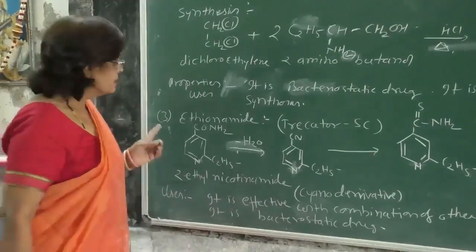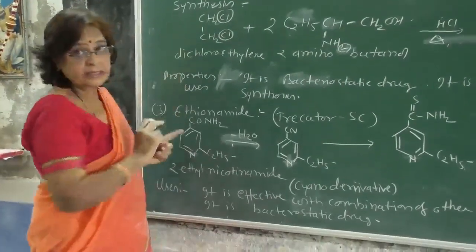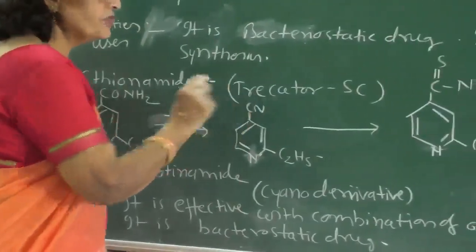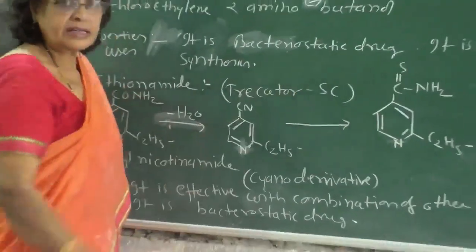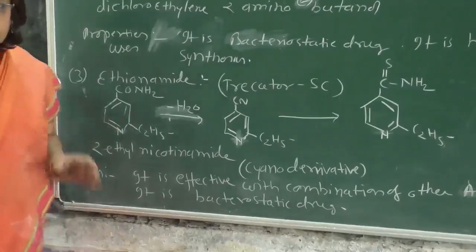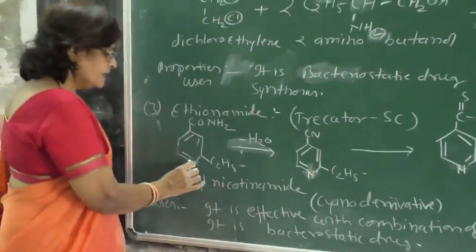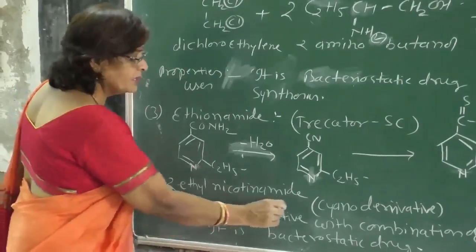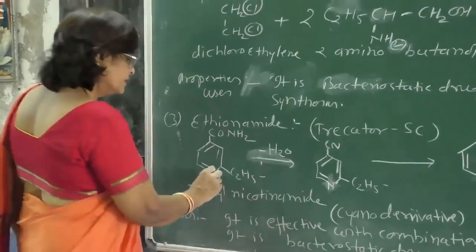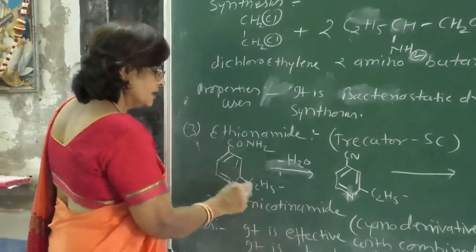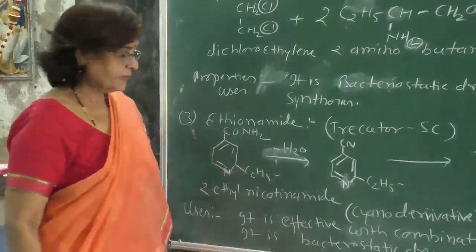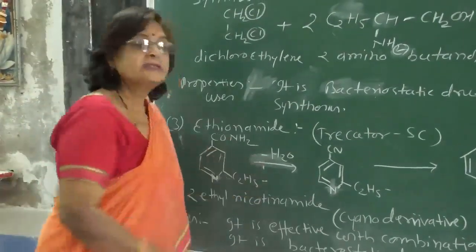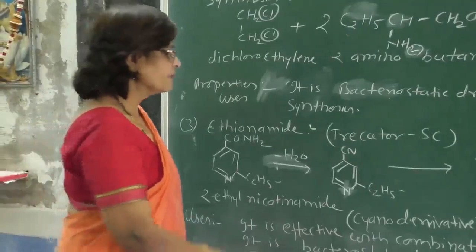Now, the third medicine of this class is ethionamide. Ethionamide has the trade name Trecator SC. This is a very simple compound. The starting compound for the synthesis is 2-ethyl nicotinamide. You know already, this is nicotine, and this is the ethyl nicotinamide. It has an amide group, so we are calling it nicotinamide. It is dehydrated by removing water.